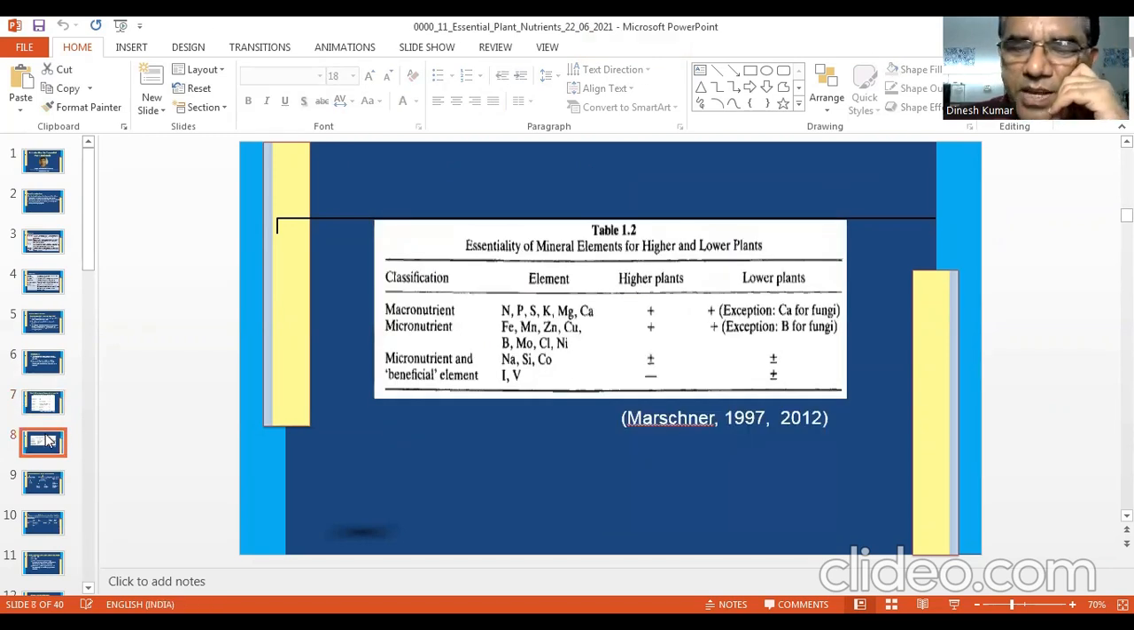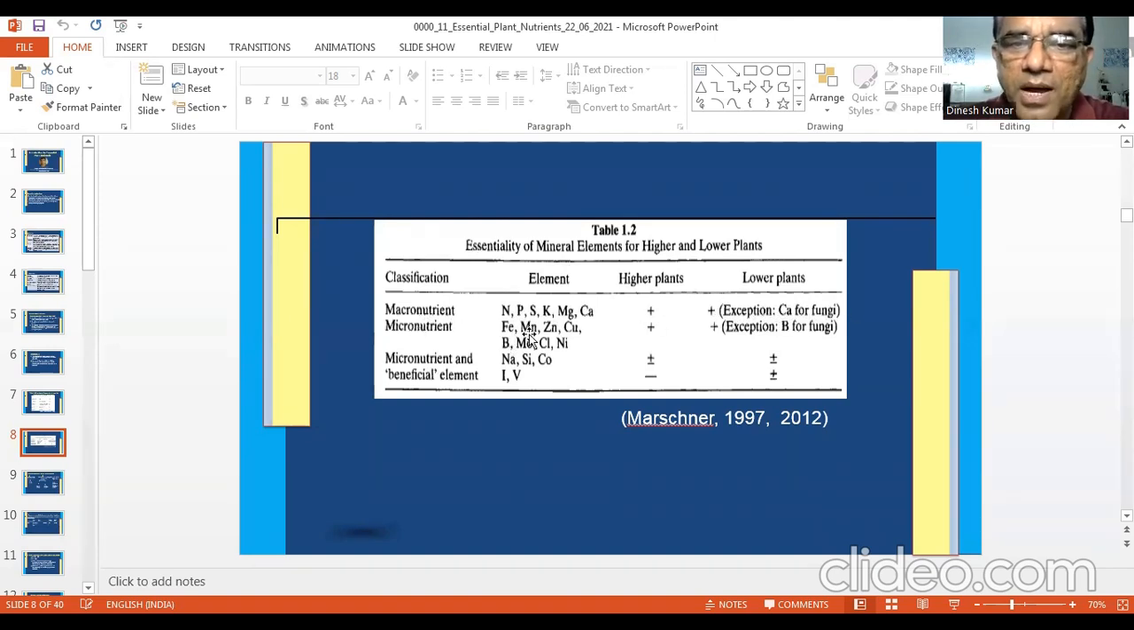See this slide. This is a very important slide where you can see the essentiality of mineral elements for higher and lower plants. You have two kinds of plants: higher plants and lower plants. Lower plants you can consider fungi, algae, bacteria. In this case, you can see the macronutrients: nitrogen, phosphorus, sulfur, potassium, magnesium, calcium. These nutrients are macronutrients, and all are essential for higher plants. But calcium is not essential for fungi. You can remember this.